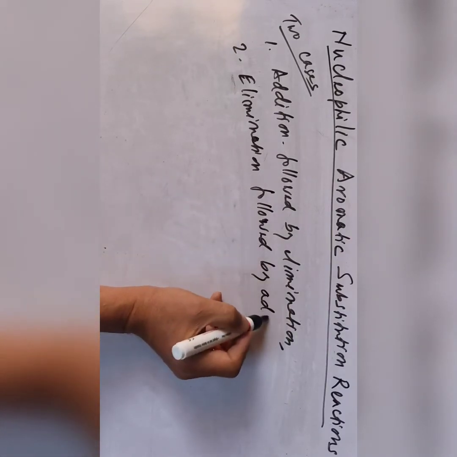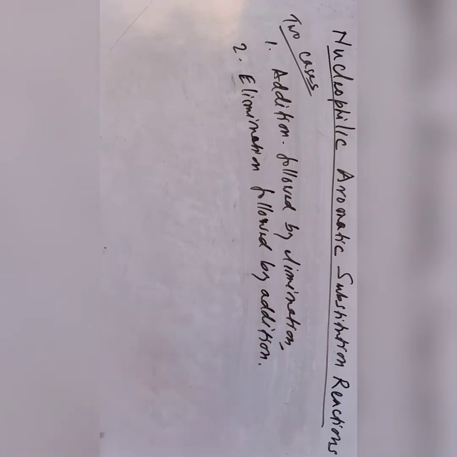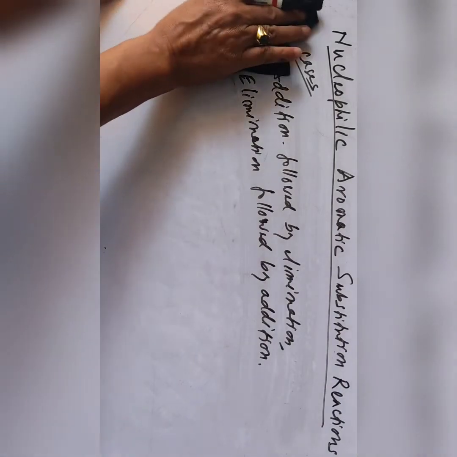The example we have given earlier, the reaction of chloronitrobenzene with the nucleophile, is addition followed by elimination. So we will write down here the mechanism of the reaction. The first case is addition followed by elimination.